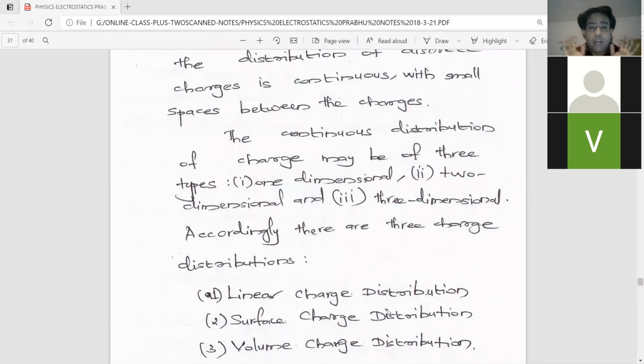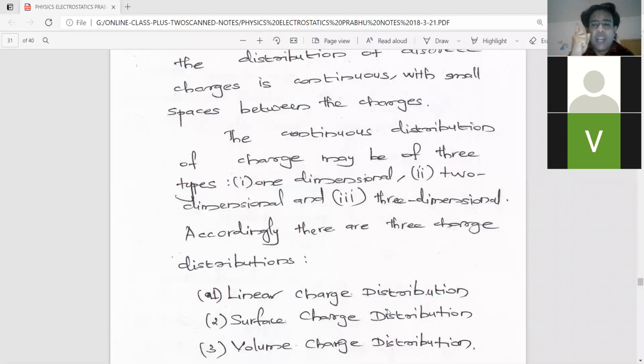Actually, we are living in a three-dimensional space, right? So, charge distribution in three dimensions. The example for that is the charge distributed on a sphere or a spherical surface, a metal sphere, or a cube. You heard about a cube, right? Where all the sides are equal in length.